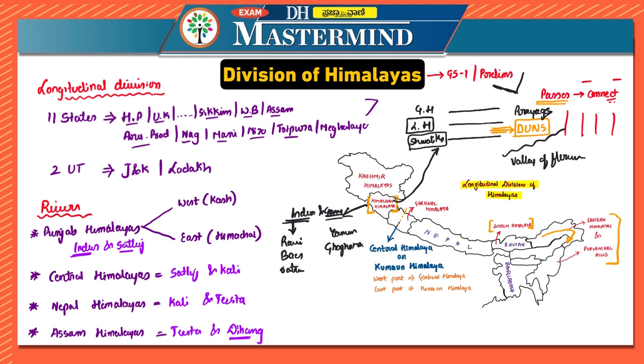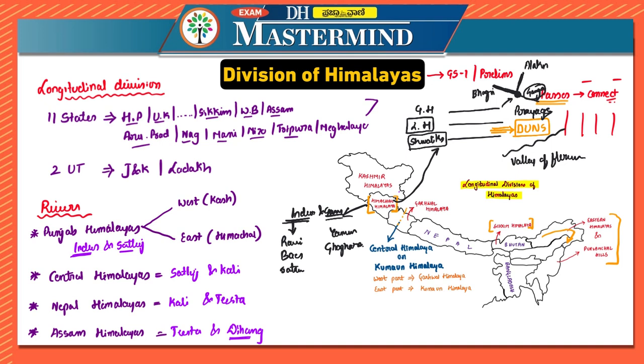For example, at Dev Prayag you have the Alaknanda river joining from one place, and the Bhagirathi river joining from another place. When Alaknanda and Bhagirathi join at one place, they flow as Ganga. So this is taken as the origin point of Ganga. This confluence of two rivers is called a Prayag.